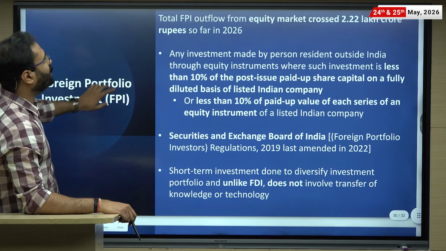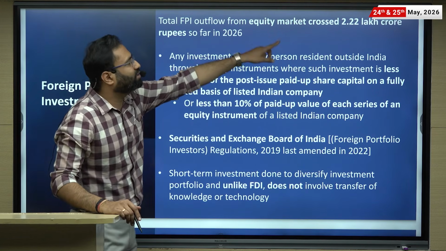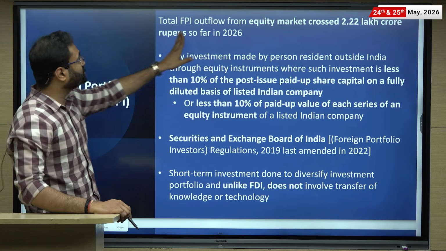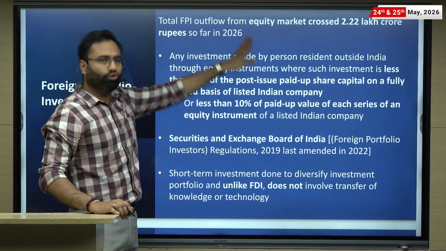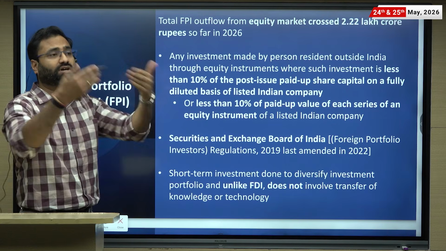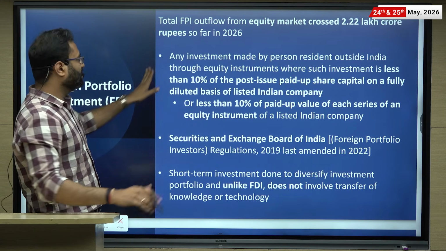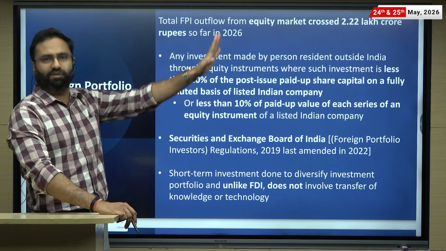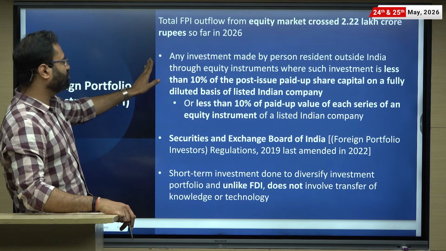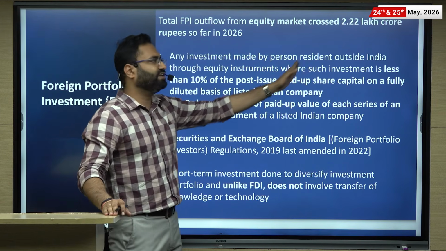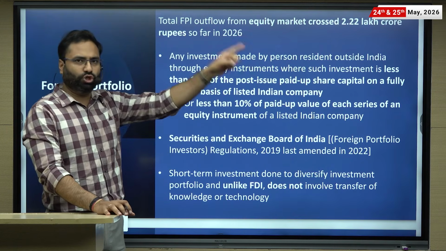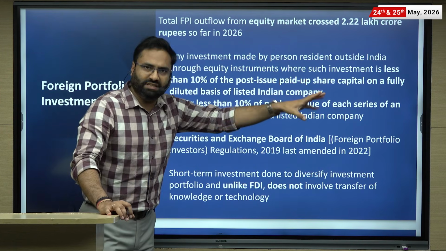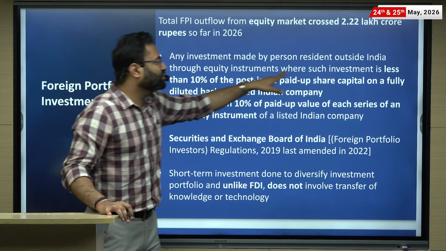So total FPI outflow from the equity market crossed 2.22 lakh crore rupees so far in 2026. So total FPI outflow, this is talking about outflow, not the FPI coming, but FPI going. So FPI क्या है? Basically it is the equity investment less than 10% of the equity of that particular corporation. So any investment made by the person residing outside India, so that should be the resident outside India, through the equity instrument, means he or she is purchasing the shares.